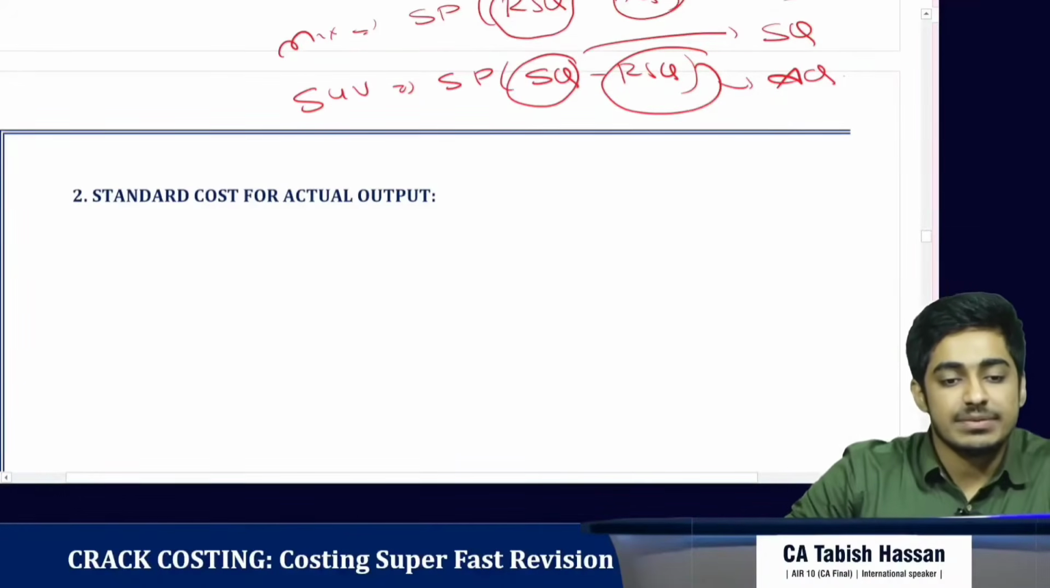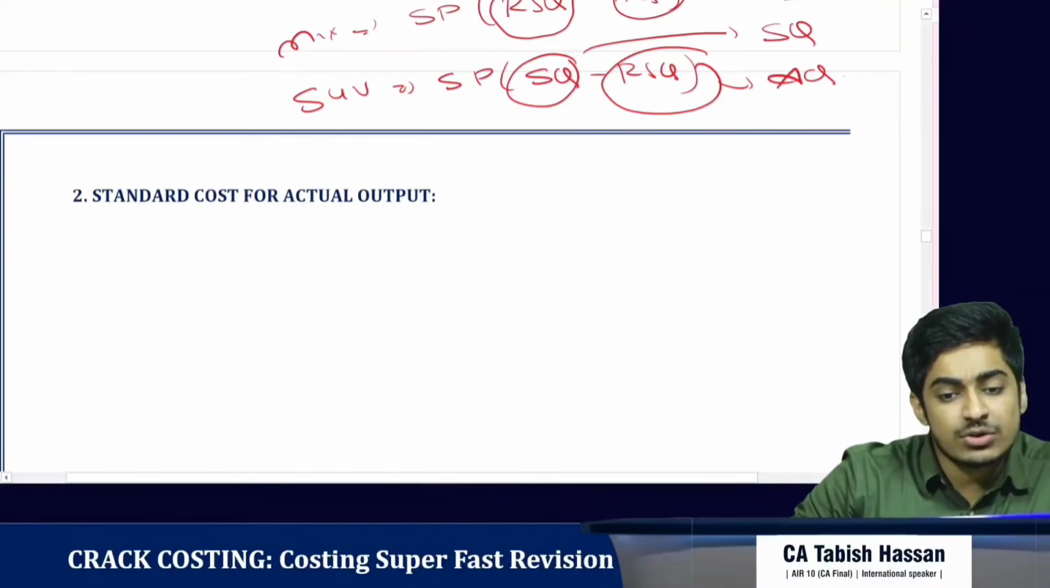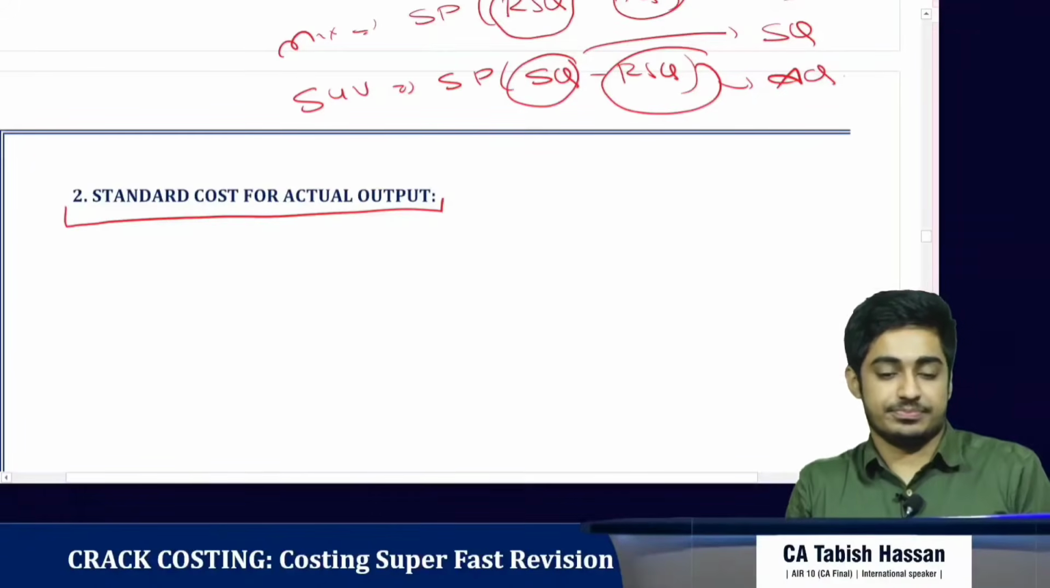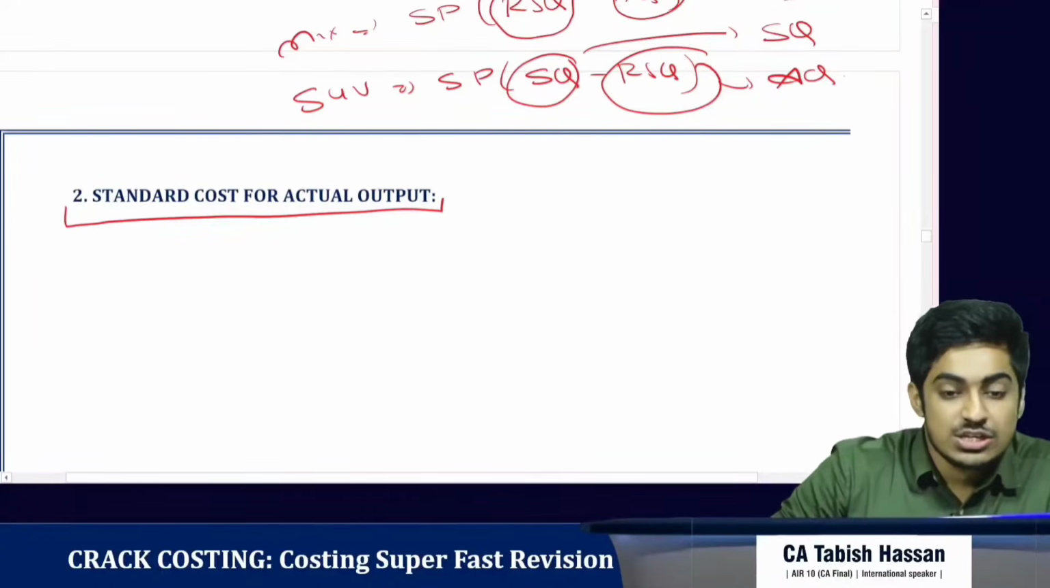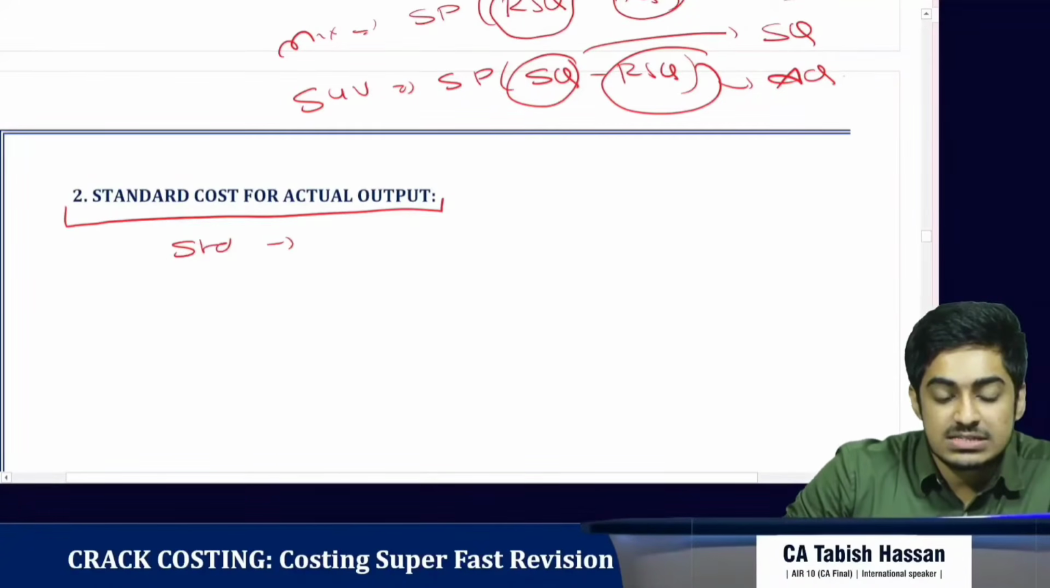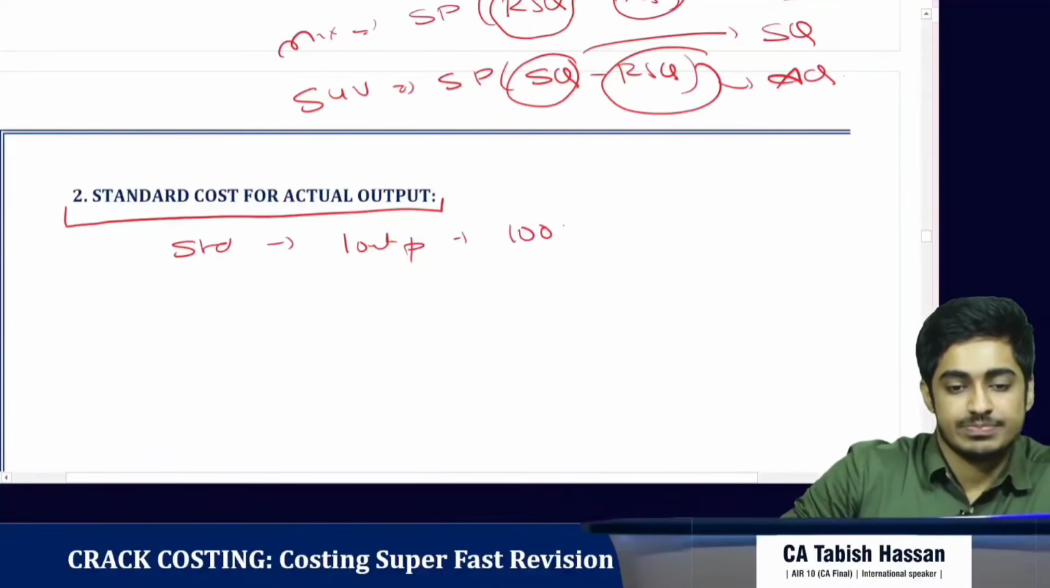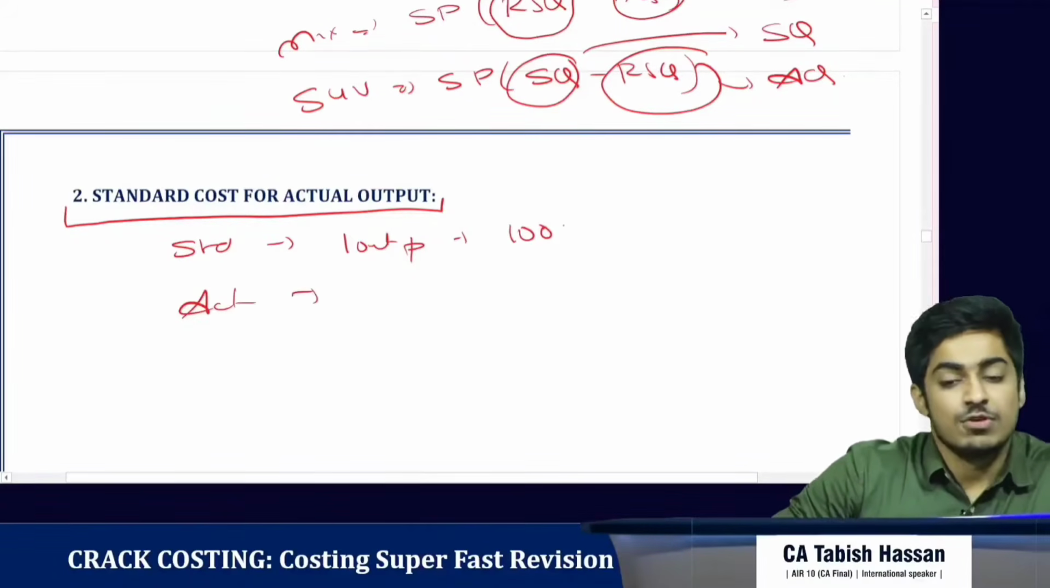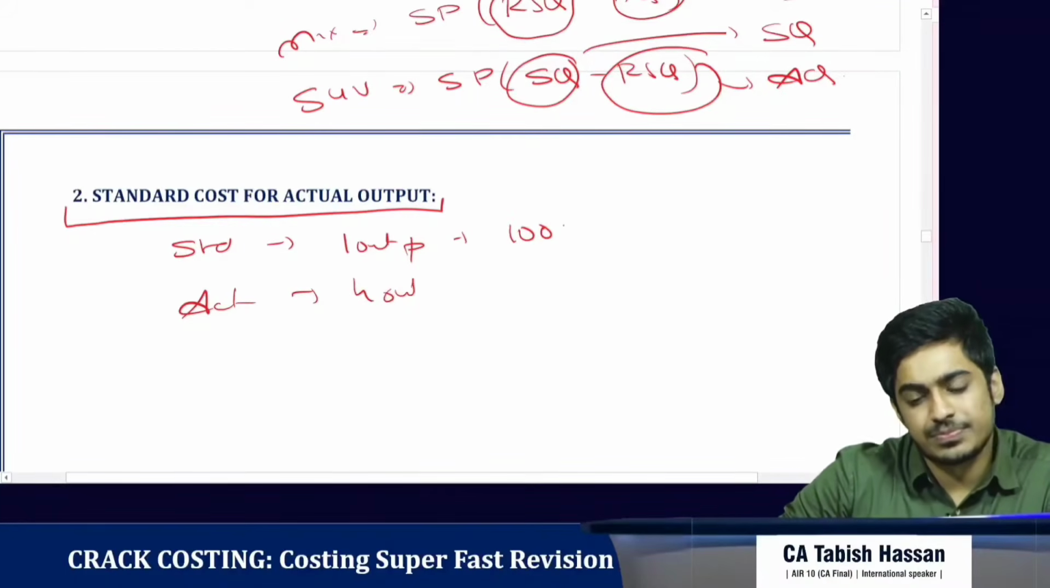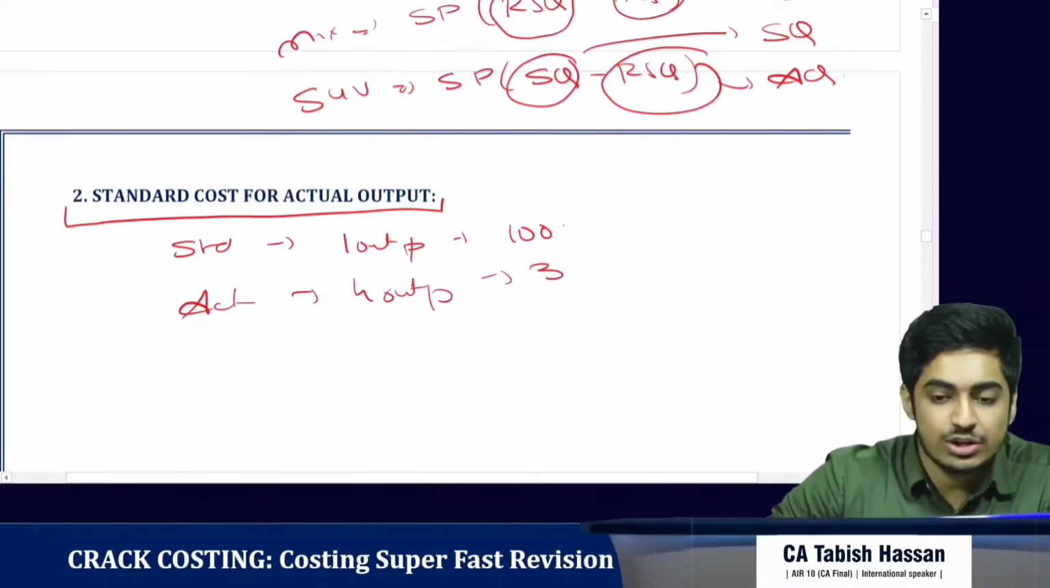Second thing, we need to calculate the standard cost for actual output. Okay, suppose the standard is for one output, the cost is 100 rupees. In actual, we have manufactured 4 output and our cost is 390 rupees.